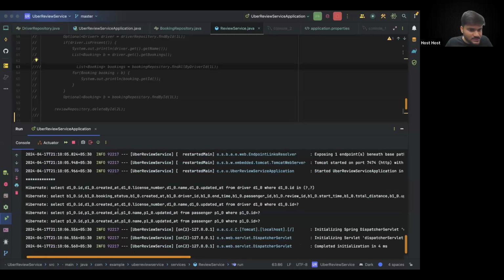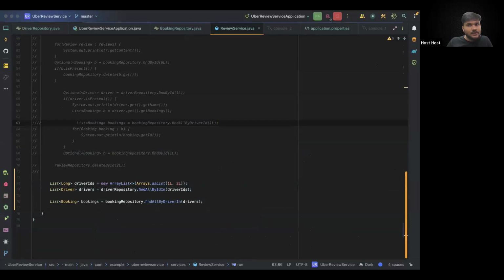What are the remaining queries coming up? You can see in the remaining queries, because booking also has a driver detail, it is making one more query about the driver details, and then booking has passenger details as well, so it is making queries for that passenger details as well. But mainly our booking details are fetching up like this.